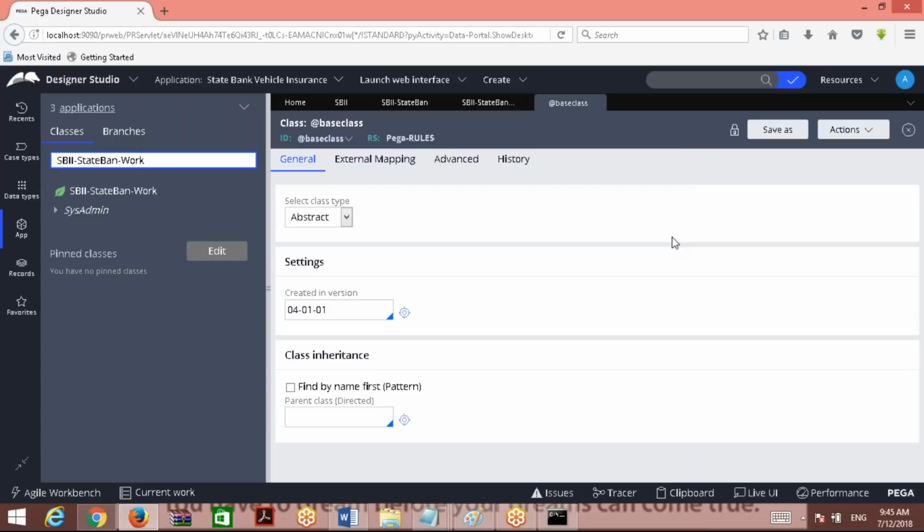Up to Pega 6, an abstract class name must end with a hyphen symbol. Example, ABC dash.